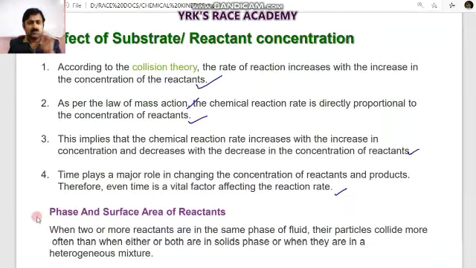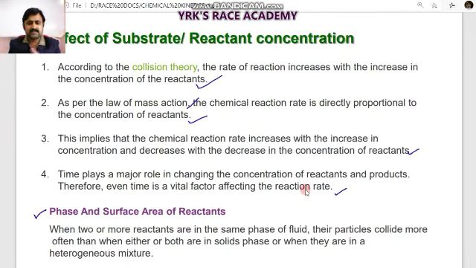Next we will see phase and surface area of the reactants. I've already told about the finely divided condition. Now what about the surface area of the reactants and their phase? When two or more reactants are in the same phase of fluid, their particles collide more often than when both are in solid phase or when they are in a heterogeneous mixture. What is the meaning of this one? See, particles collide more often than when either both are in solid phase or when they are in a heterogeneous mixture.